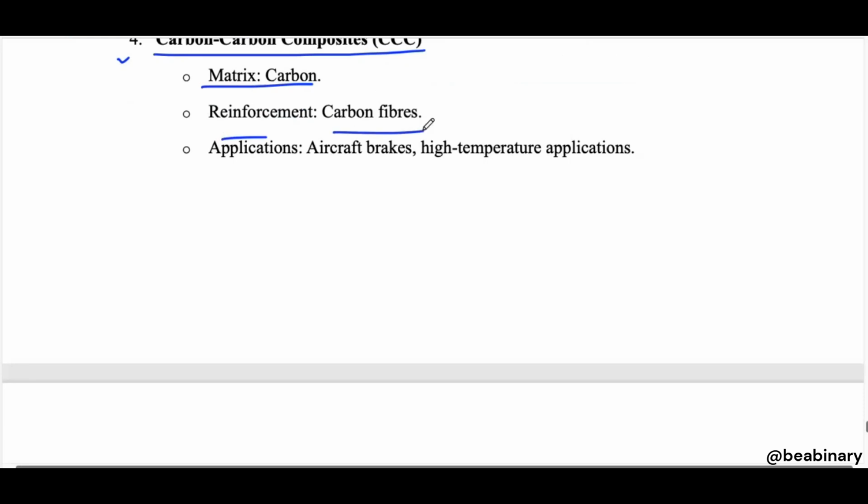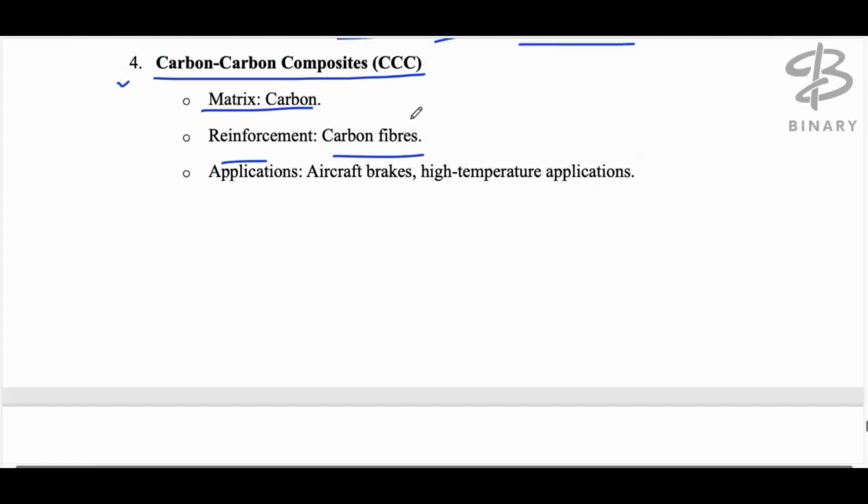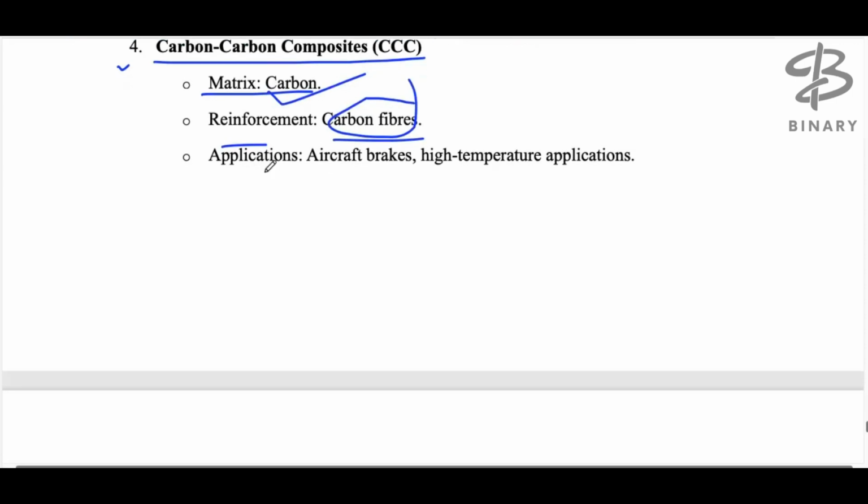Not just simple carbon, but carbon, because the carbon fiber is also a category of carbon. Okay, so what is the reinforcement? The carbon fiber is the reinforcement, and the main or parent material is carbon, which we can say is the matrix. If we talk about the application parts: aircraft, brakes, high temperature applications, etc.